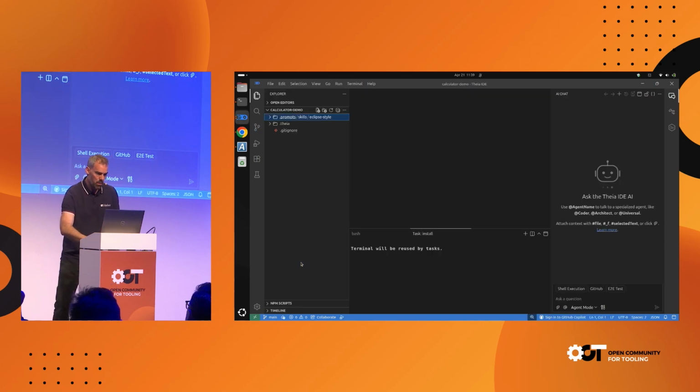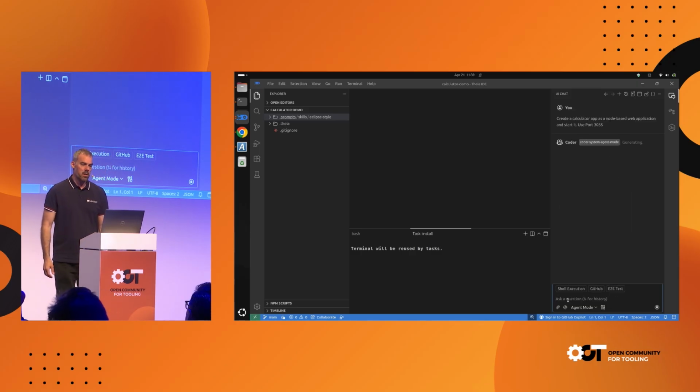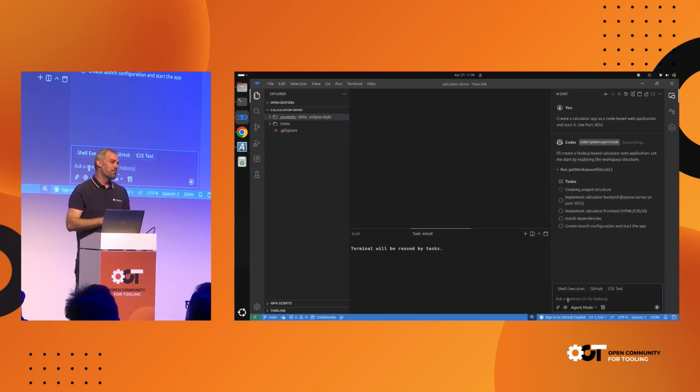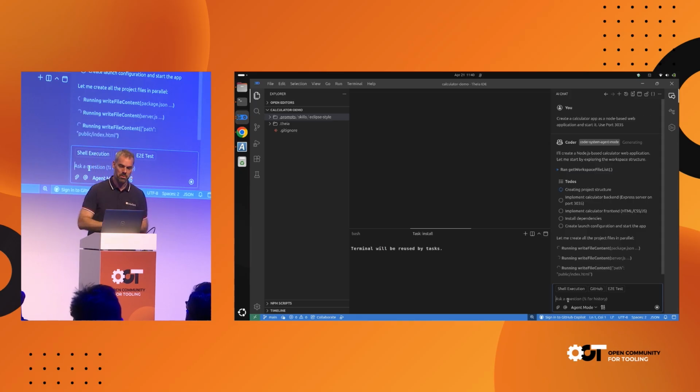Now, the first thing that I would like to do is create a very simple example application. So my prompt is: create a calculator app as a node-based web application and start it. Use port 3035. The reason I specify this here is I have a lot of applications already running on this machine, and I don't want the agent to fiddle around with conflicting ports. That's the only reason. Otherwise, I would not do this.